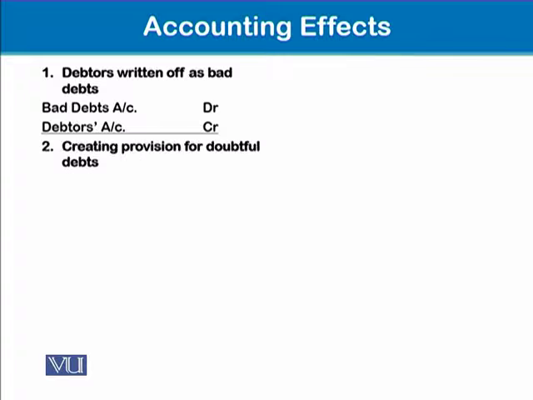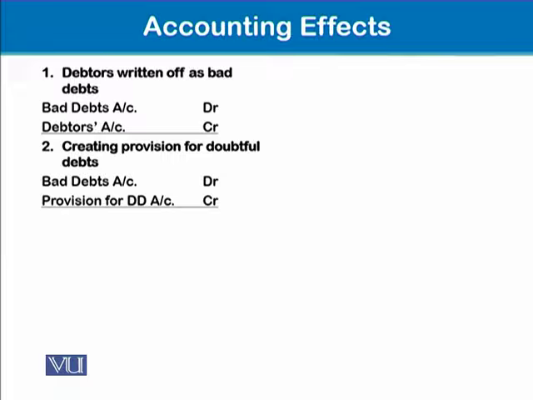And then when we have to create a provision for doubtful debts, as I just discussed, it is also taken as a loss based on a pessimistic or conservative approach. The bad debts account is debited for this provision for doubtful debt as well, and a provision for doubtful debt account is credited against it.